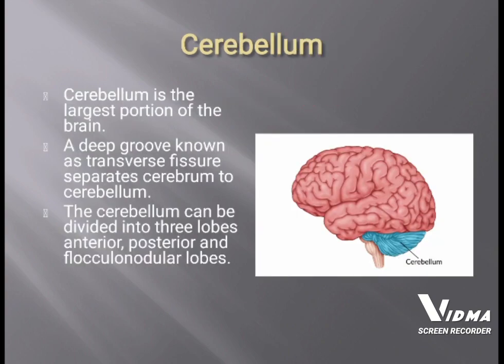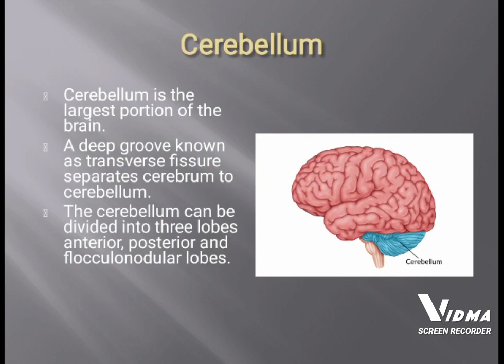The second part of the brain is the cerebellum. The cerebellum is the second largest portion of the brain. It is located in the posterior part of the cerebrum, and there is a transverse fissure, present as a deep groove, which separates the cerebrum from the cerebellum. The cerebellum is further subdivided into three lobes: the anterior, posterior and flocculonodular lobes, which have three fissures.